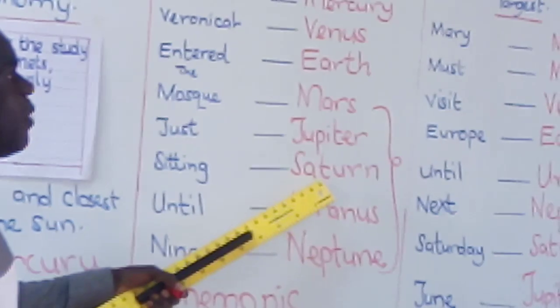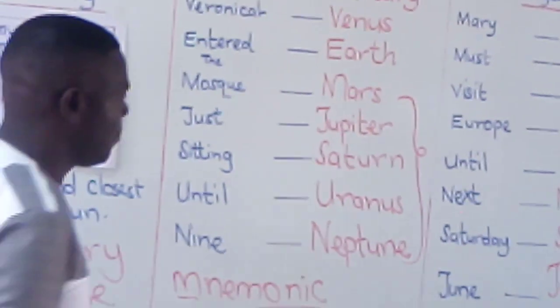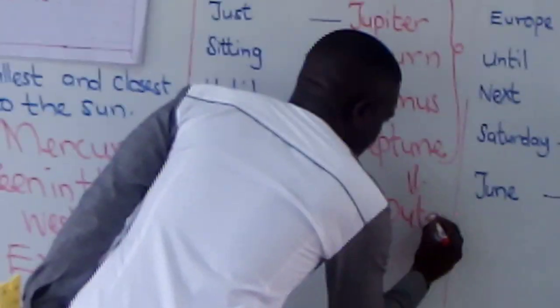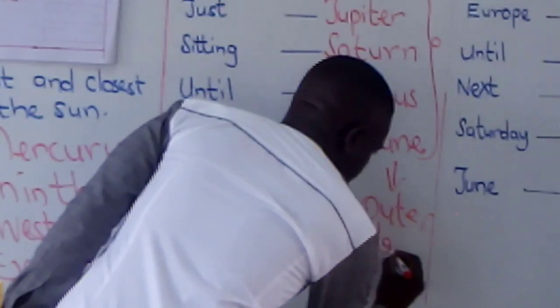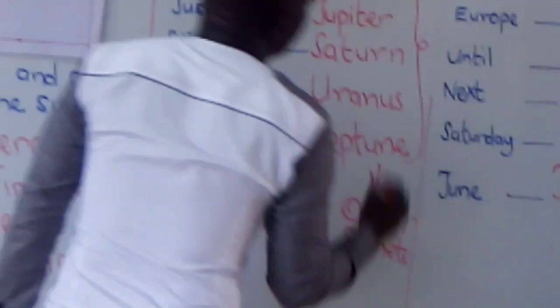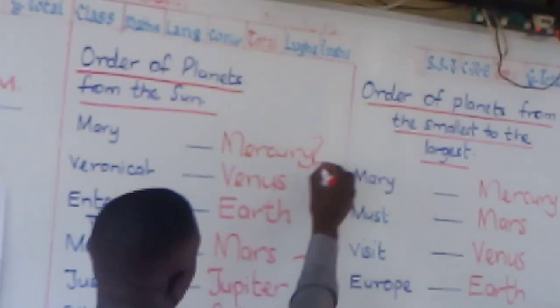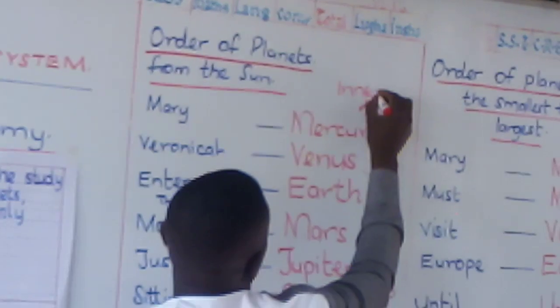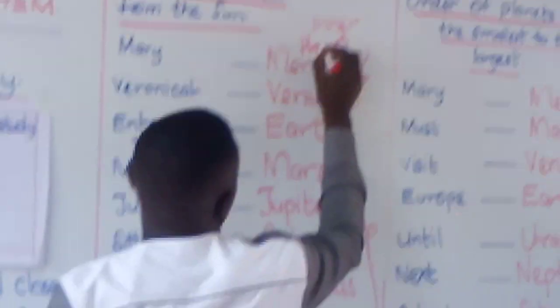These ones are outer planets. Then these two, I say they are inner planets.